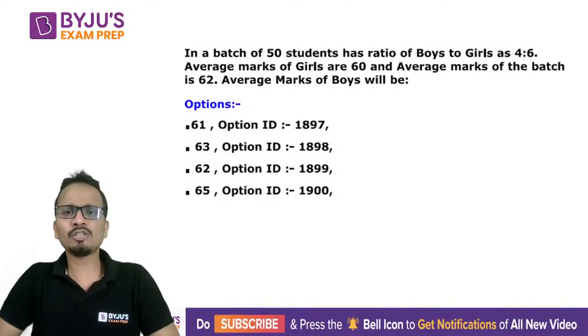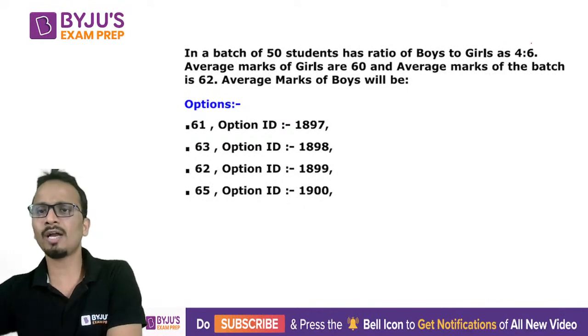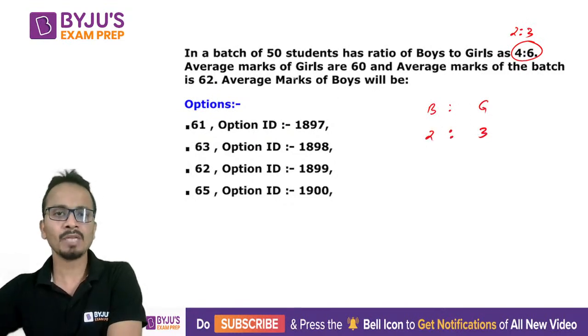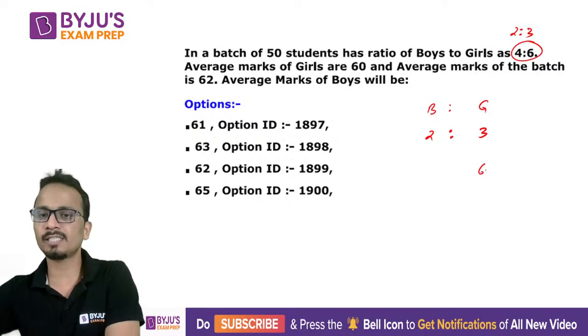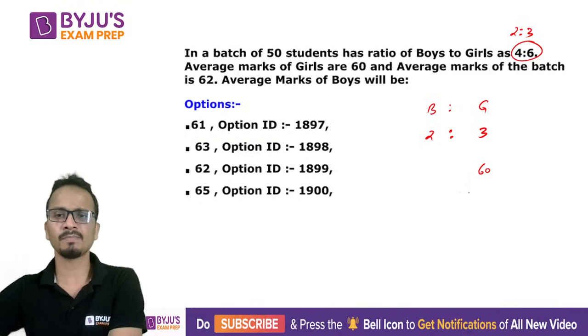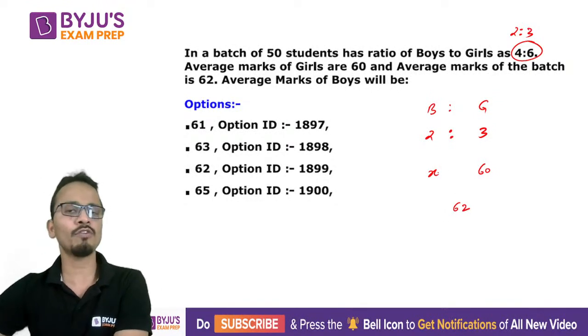The question is, in a batch of 50 students, the ratio of boys and girls is 4:6, or I can say that it is 2:3. Boys and girls, the ratio is 2:3. Okay, the average marks of girls is 60. Now this is a very simple question of application of allegations. The average marks of the entire batch is 62, and let's say X is the average marks of the boys.